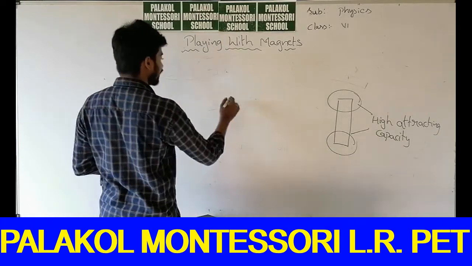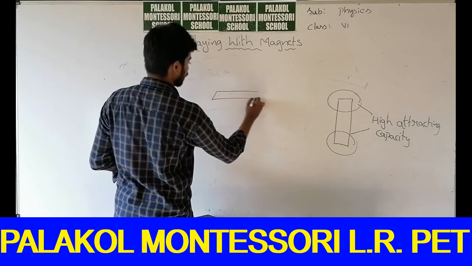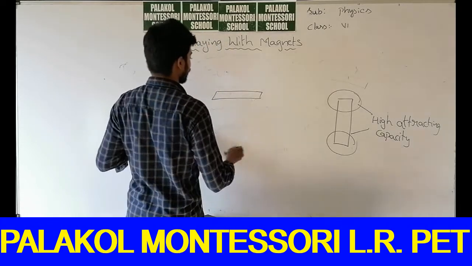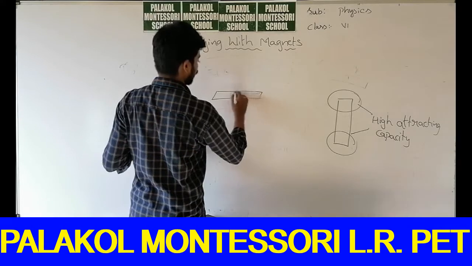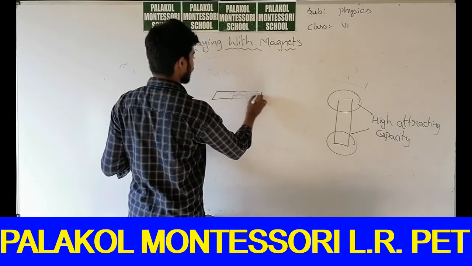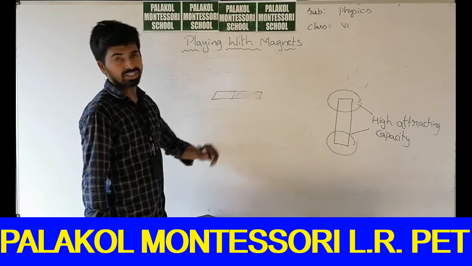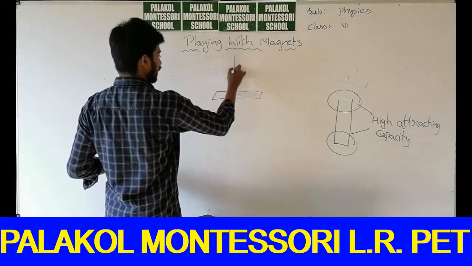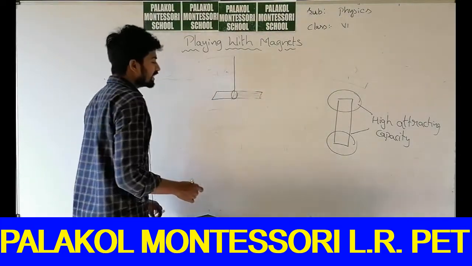I have considered a bar magnet and colored one end. I have colored this end blue, a different color, and tied a thread to it. Freely suspend the magnet.